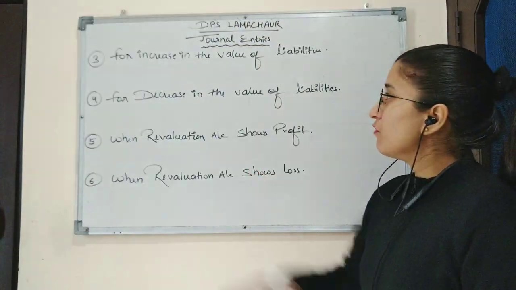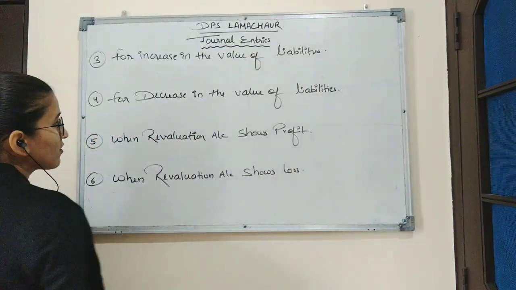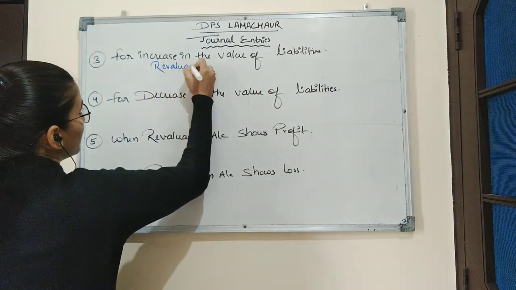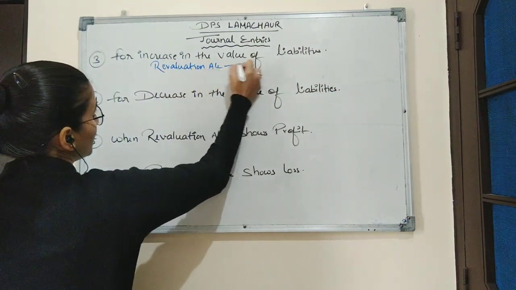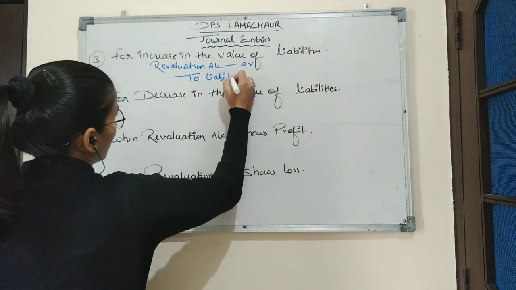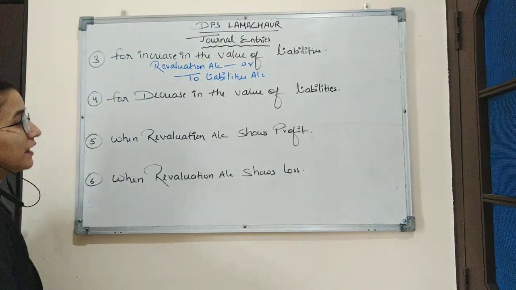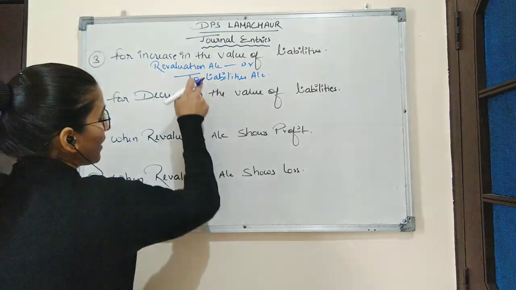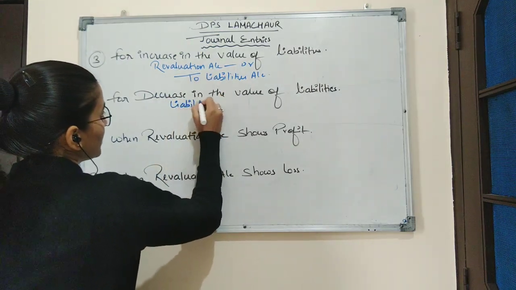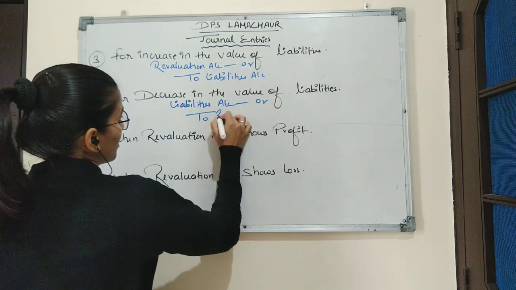Now next entry will be for increase in the value of liability. Entry for this transaction will be revaluation account debit to liabilities account. Next entry is for decrease in the value of liability. So we will write the opposite entry for this. Entry will be liabilities account debit to revaluation account.